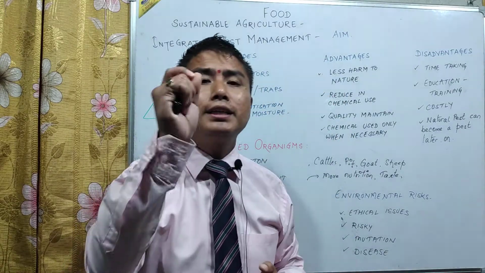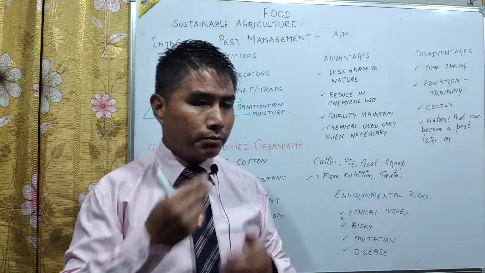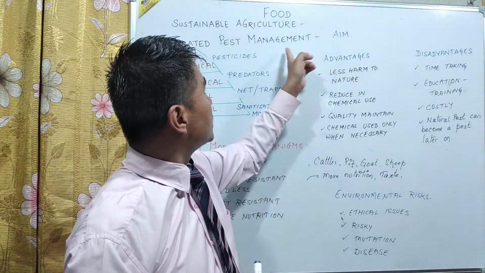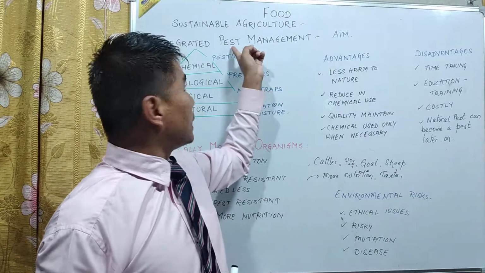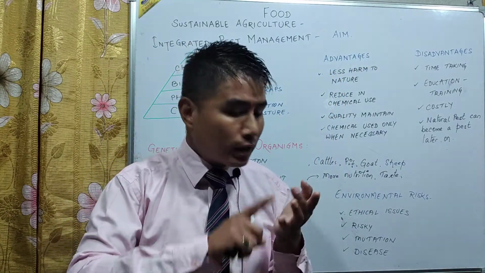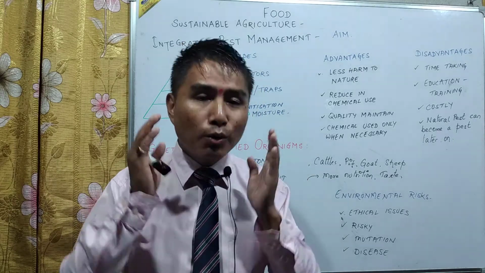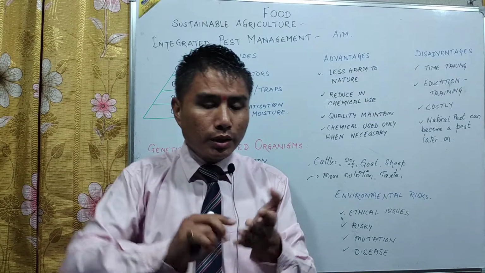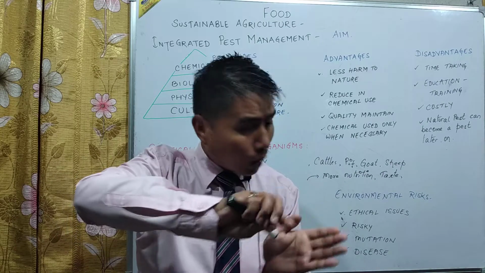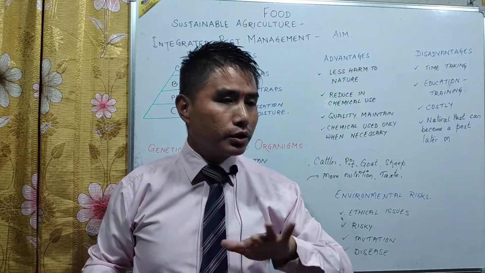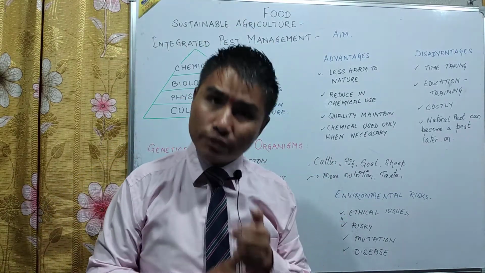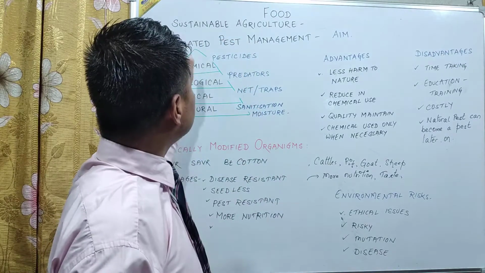Now what do we mean by integrated pest management? Its main aim is to help the agriculture. Here we have used the word management. The pest is there, and for the pest the word killing is not used, the word management of the pest is used. Now why the word management? Managing the pest in such a way that the pest can be reduced, or warded off from the agriculture, from the organisms, from the plants, without harming the environment. So that is known as integrated pest management.